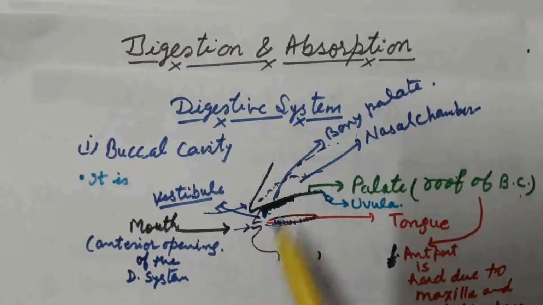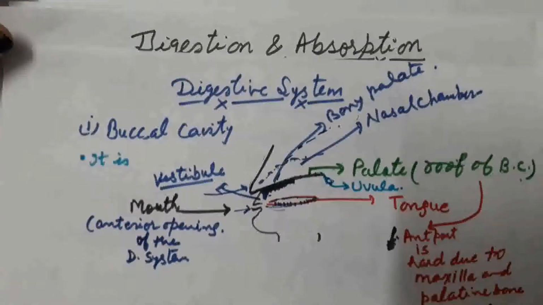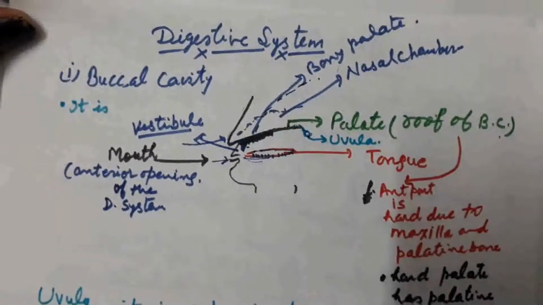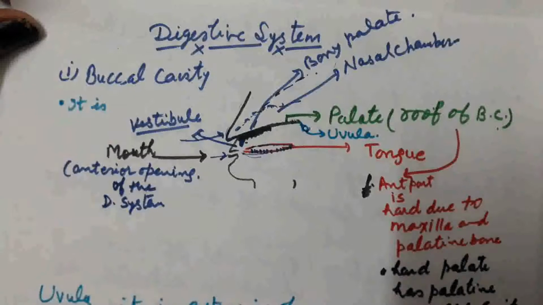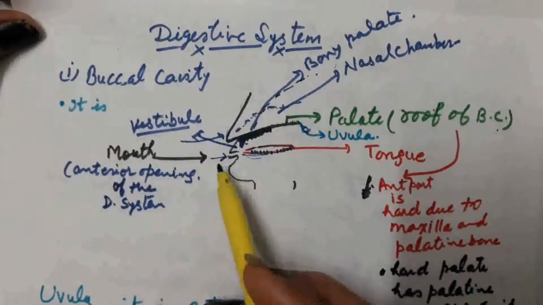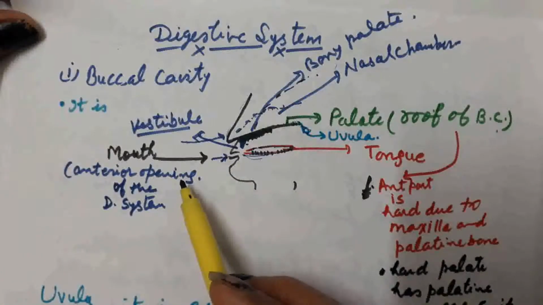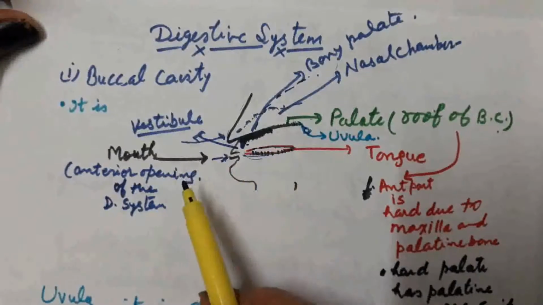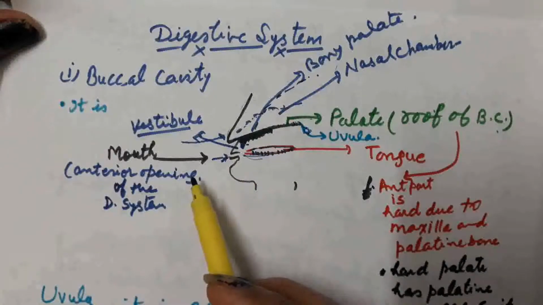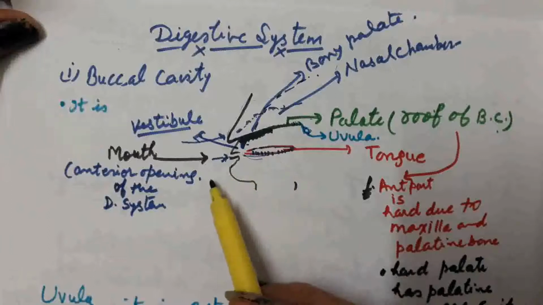This is the diagram through which I am going to explain the palate area. As we all know, there is an anterior opening of the alimentary canal which is known as the mouth. This is the region, the mouth, the anterior opening of the alimentary canal or digestive system, through which food enters inside the buccal cavity or digestive system of our body. So the mouth is the anterior opening of the digestive system through which food enters inside.